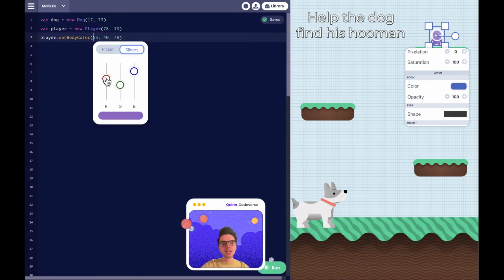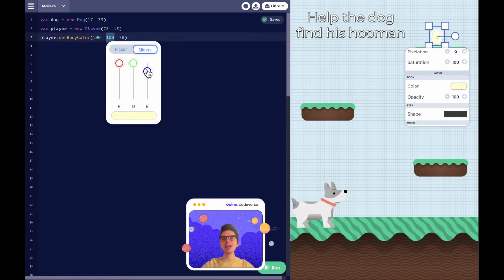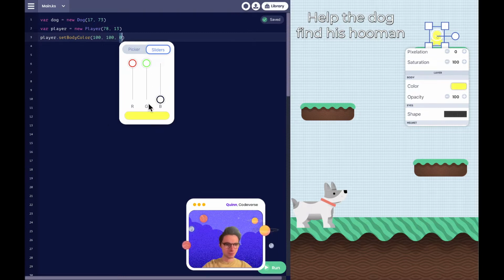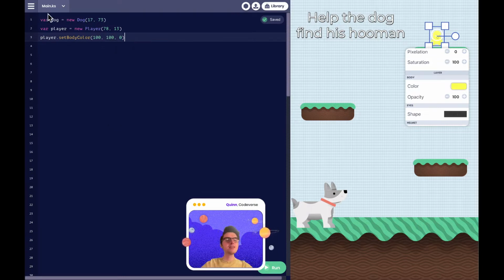So to make yellow, we're going to increase our amount of red, increase our amount of green, and decrease our amount of blue. As you can see, this has created a new line of code for us in our game. It changes the red amount, the green amount, and the blue amount to create the color yellow.